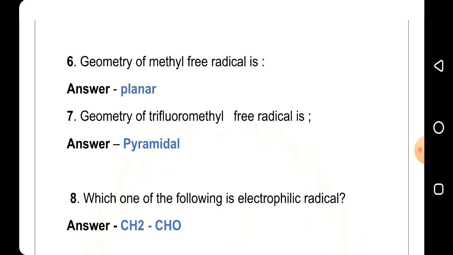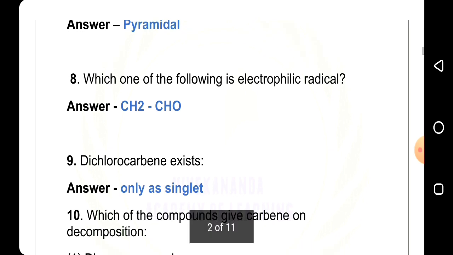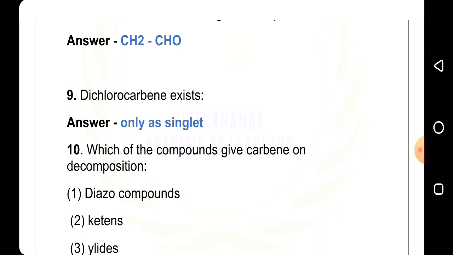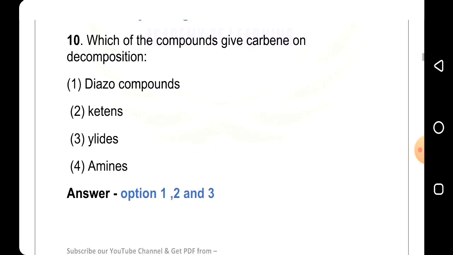Eighth question, which one of the following is an electrophilic radical? Answer is CH2CHO. Ninth question, dichlorocarbene exists. Answer is only as singlet. Tenth question, which of the following compounds gives carbene on decomposition? First, diazo compound, second, ketenes, third, aldehydes, fourth, amines. Answer is option 1, 2 and 3. It means diazo compound, ketenes and aldehydes.